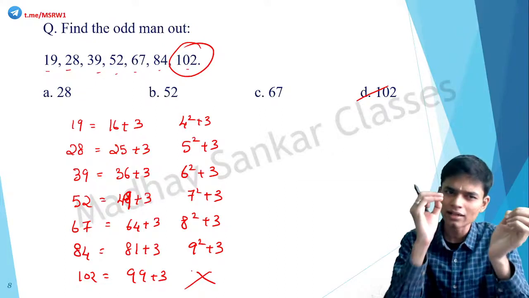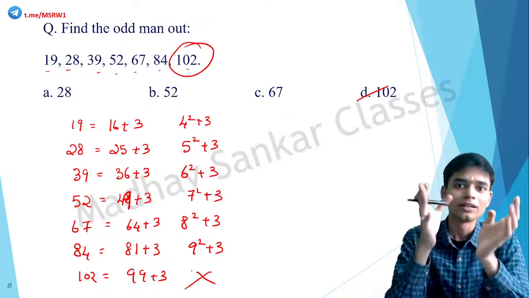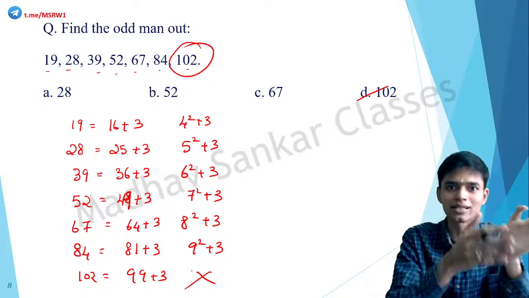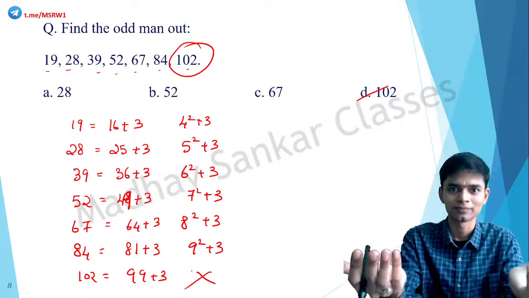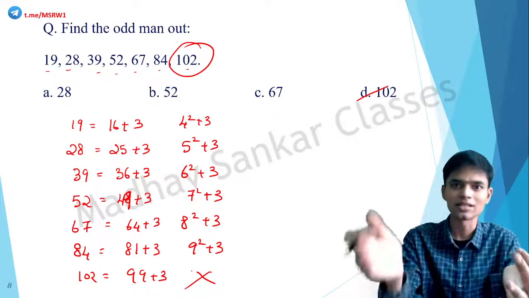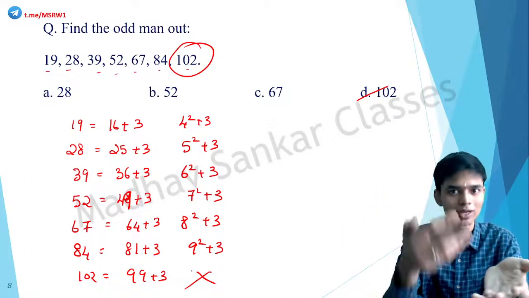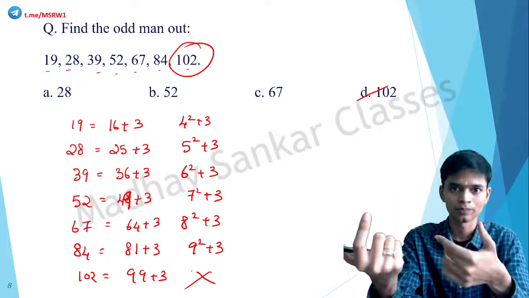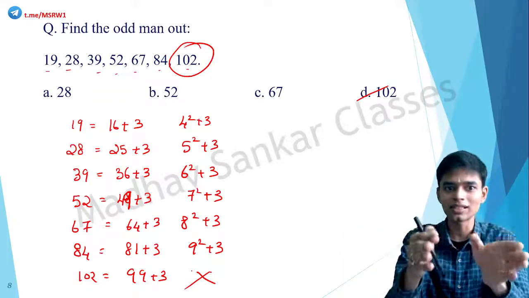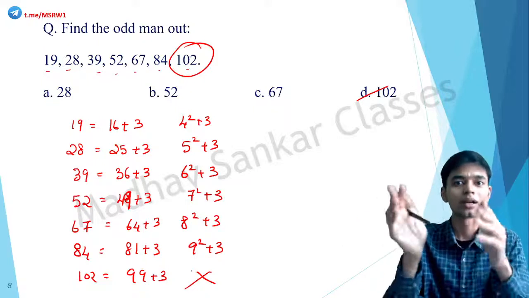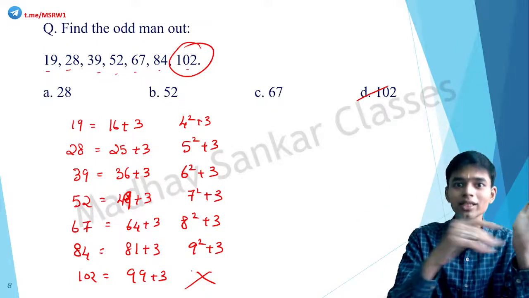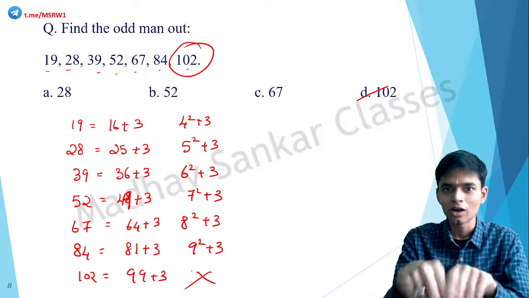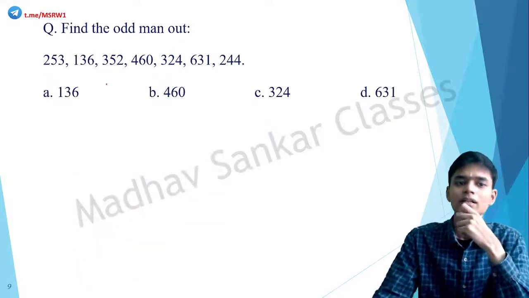Alright. So when you get these kinds of series, where you cannot immediately see that relationship, try to connect that series with certain other series that you are familiar with, like the odd series or the even series or the prime series or the Fibonacci numbers or anything like that. Any common series that you know about. Try to see if this series is somehow related to that one. Okay, that is another way of solving this kind of questions. All right, so let's try another one.